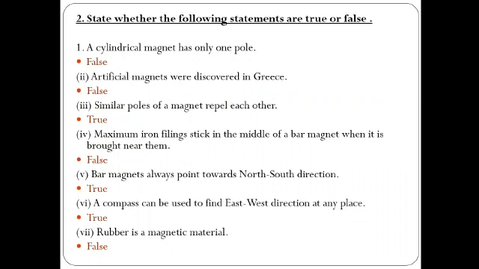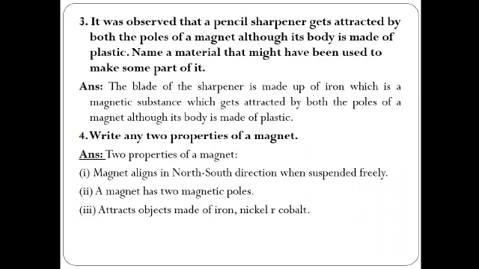Next is: rubber is a magnetic material. No, it is not attracted by the magnet, hence it is a non-magnetic material. So the answer is false. Here our true-false section is also completed. Moving to the next, that is the subjective questions.